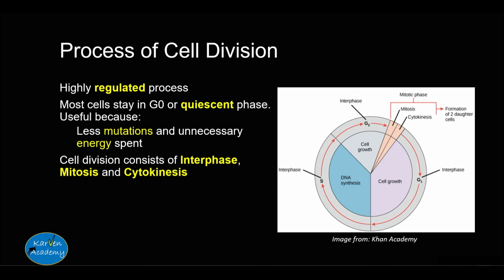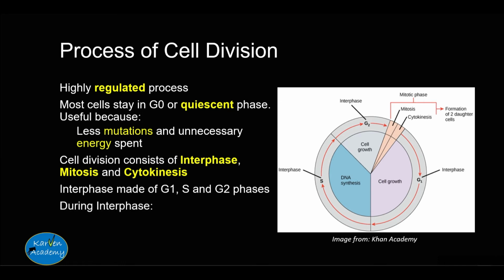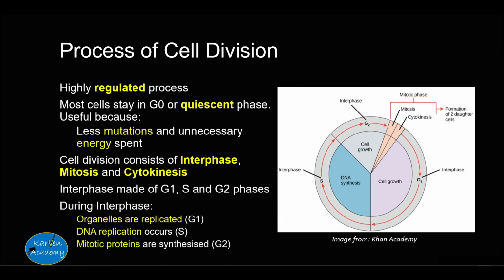Mitosis only makes up part of the cell division. Other parts include interphase and cytokinesis. Interphase consists of gap 1, synthesis, and gap 2 phase, and it prepares the cell for mitosis, with G1 involved in organelle synthesis, S phase involved in DNA replication, and G2 phase involved in mitotic protein synthesis.